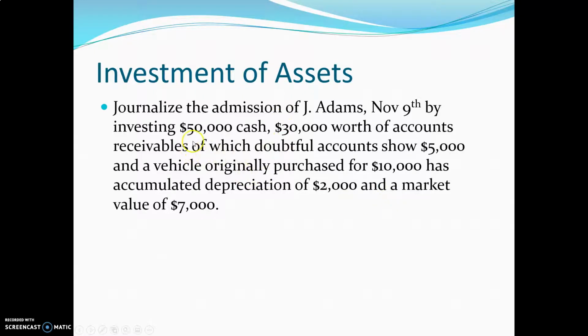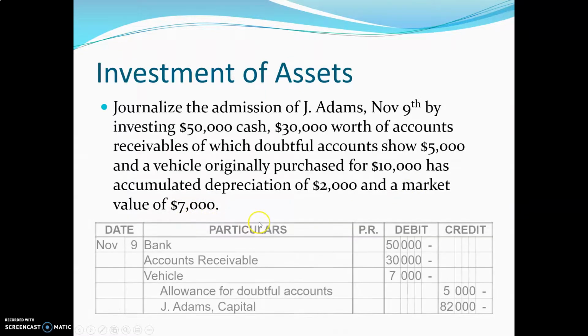Some of this is pretty straightforward. Cash has no change in market value. With the $30,000 worth of accounts receivable, you might think you're going to take 30,000 minus 25,000, but we actually keep both of these accounts when we transfer or admit the partner. What do we do with the vehicle? It was purchased for 10,000, has accumulated depreciation of 2,000, and a market value of 7,000. Well, it should be valued at 7,000 because that's the fair market value.